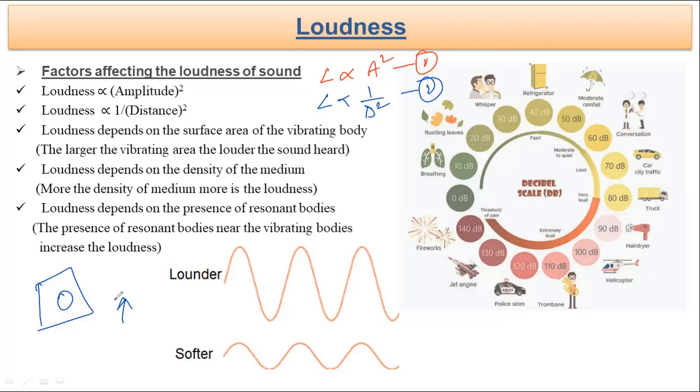If you hear the same sound from a distance, with the same amplitude and the same frequency, you will find that it is not so loud. Thus we say that it is inversely proportional. The closer you are, the more the loudness, and the farther you are, the less the loudness.